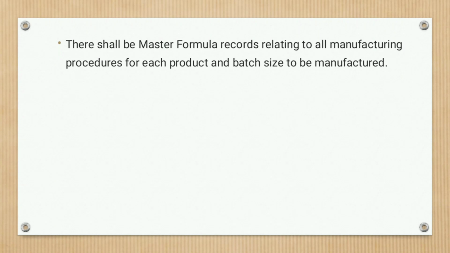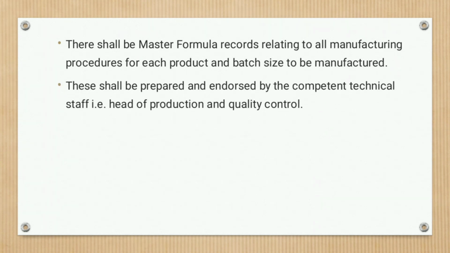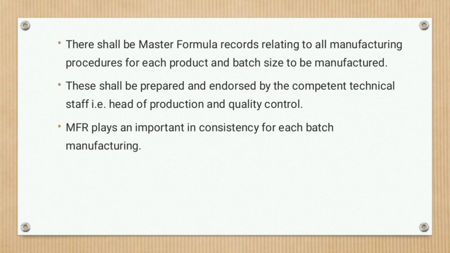Then, there shall be a master formula record related to all manufacturing processes for each product and batch size to be manufactured. This shall be prepared and endorsed by the competent technical staff, that is head of production and head of quality control. MFR plays an important role in consistency for each batch manufacturing.